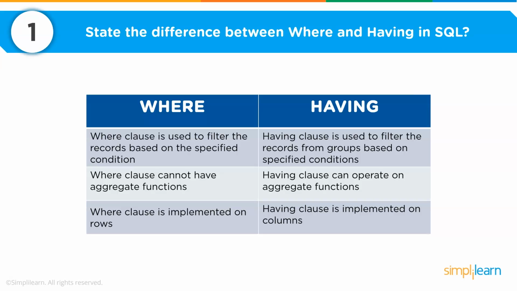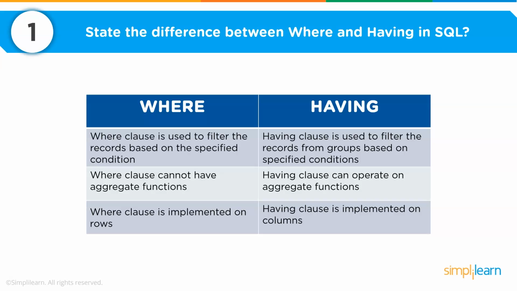On the other hand, having clause is used to filter the records from groups based on specified conditions. Now where clauses cannot have aggregate functions, so you cannot use sum, count, average, min and maximum functions in the where clause. While in the having clause, you can operate on aggregate functions, and those aggregate functions are used to filter values from a group. Now where clause is implemented on rows or at row level. So for each row of data, you have the where condition applied. Now having clauses are implemented on columns, so for each column of data, you have the having condition applied.